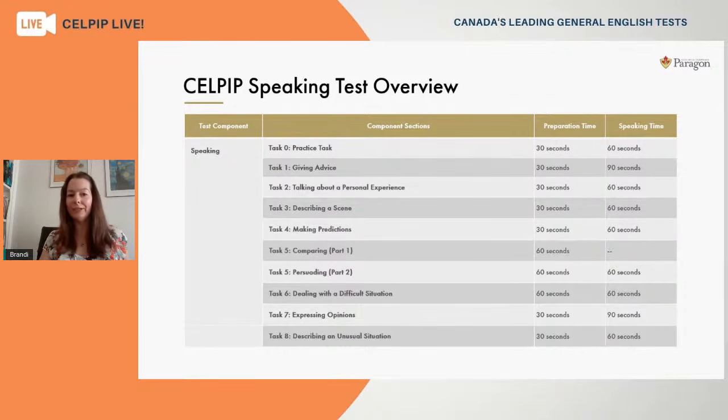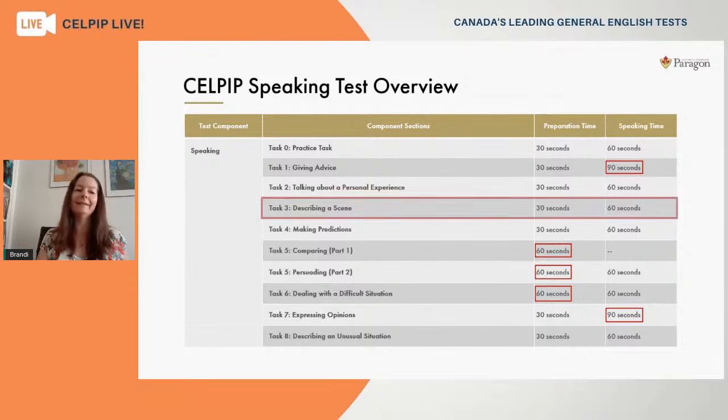For every single question, as I mentioned, you'll have a little bit of time to prepare. Most of the time you'll have 30 seconds. For 2 tasks, you will have a full minute to think about your answer before you start to speak out loud. Your speaking time is usually 1 minute, but there are 2 tasks that will ask you to speak just a little bit longer, a full 90 seconds, in task 1 and in task 7.